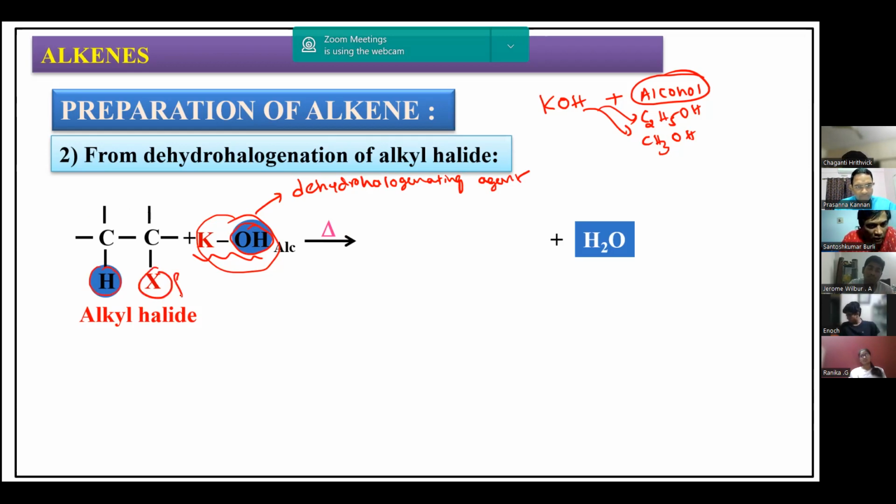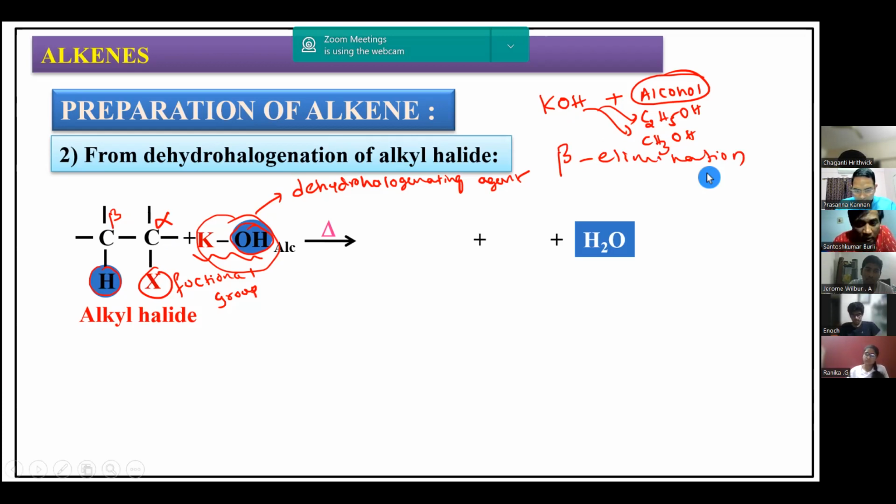Now one more point to be remembered. This is the functional group for us. The carbon atom which is attached to the functional group is called the alpha carbon atom, and the next carbon atom is called beta. Hydrogen is eliminated from the beta carbon atom. Therefore, the reaction is called beta elimination reaction.